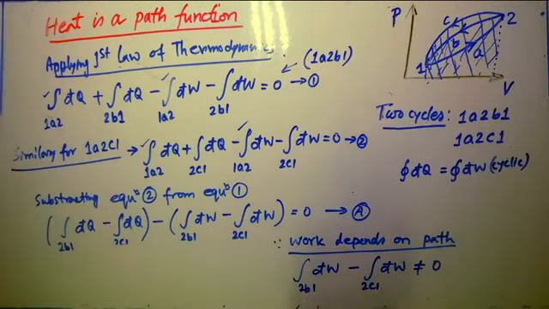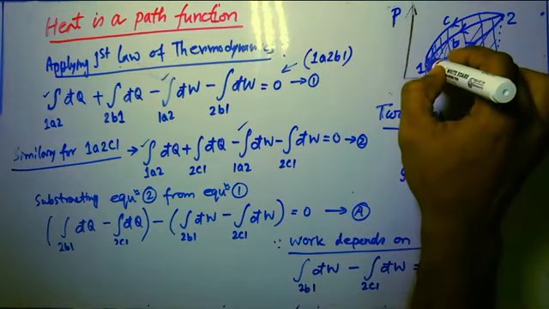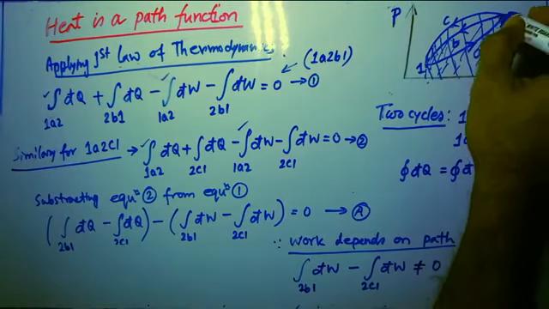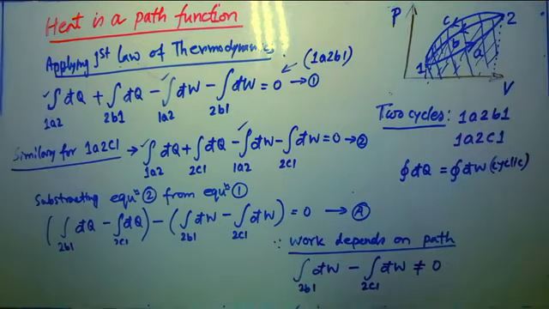Okay, but point functions for two different processes can be equal, isn't it? For a point function, it depends only on the final state values, point 1 and point 2. They are not depending on the path. So the point function for two different processes can be equal, but a path function cannot be equal for two different processes. Understood? So from here we can say that the difference between δW of 2b1 and δW of 2c1 is not equal to 0, since work is a path function.